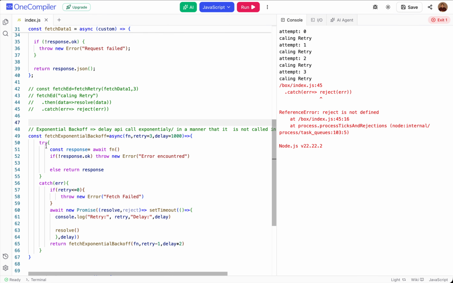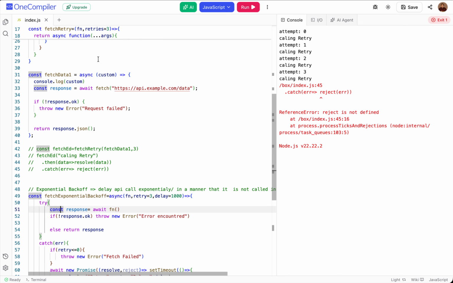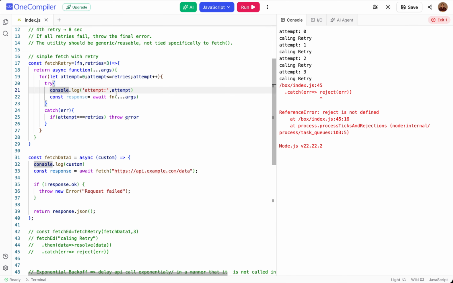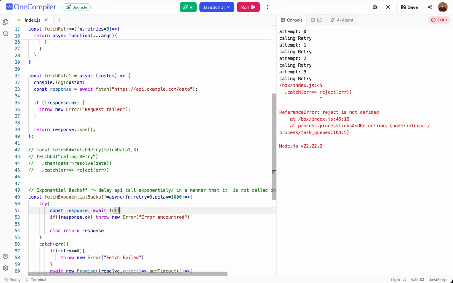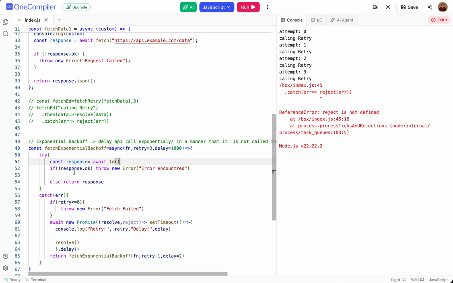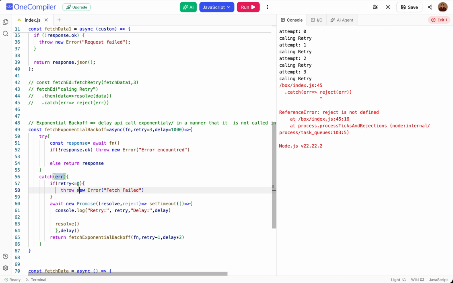Till here, we are using this fetch exponential backoff. We are creating this fetch exponential backoff function. We are implementing simple try and catch. Again, same logic, right? If you see here, console.log, we await our function. I am not passing any argument over here, so it is a simple function only. You don't need to worry about that. If the response is not okay, we throw the error. Else we return the response, right? This is important because it will give an early return. Then catch, if there is an error.